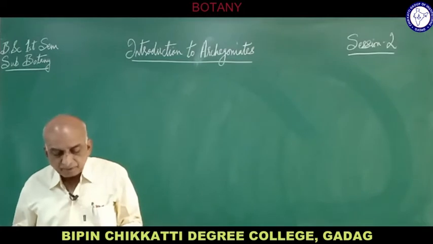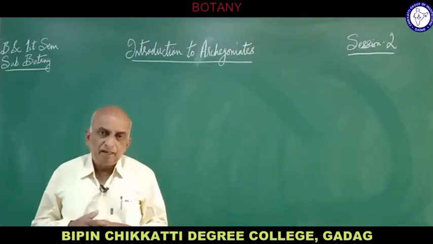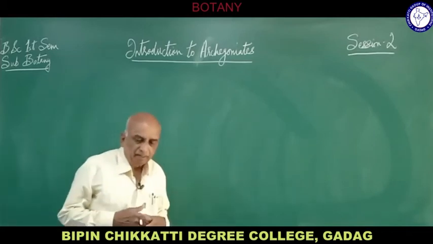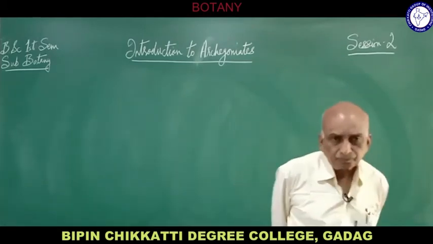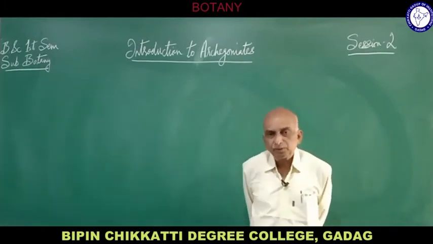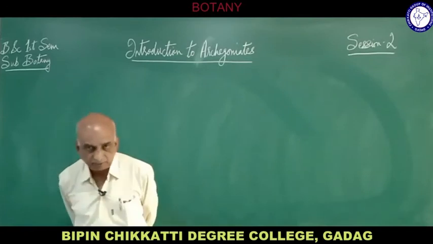And then in the next group, like algae, we see that algae have vegetative reproduction, asexual reproduction and sexual reproduction.